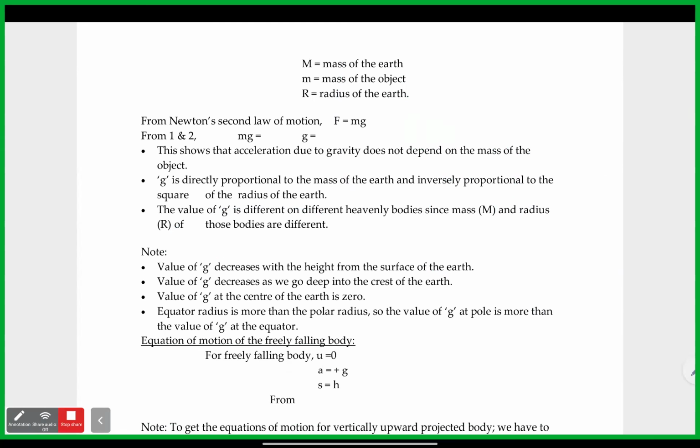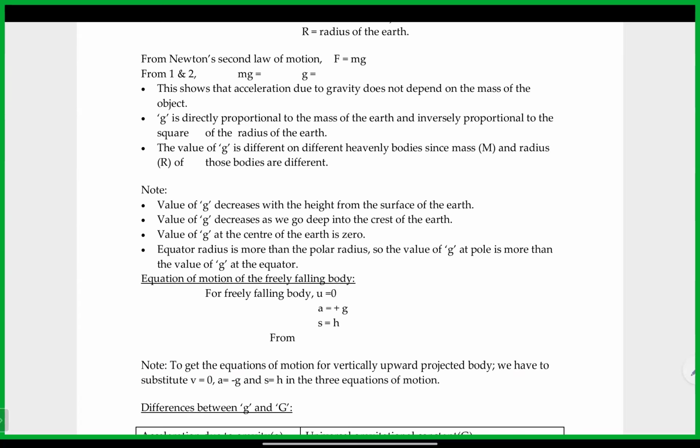Note some points. The value of g decreases with the height from the surface of the Earth. Means when we go far from the Earth's surface, the distance increases, so the gravity will reduce. The value of g also decreases as you go deep into the crust of the Earth. In that case, the radius will change, and the mass also.